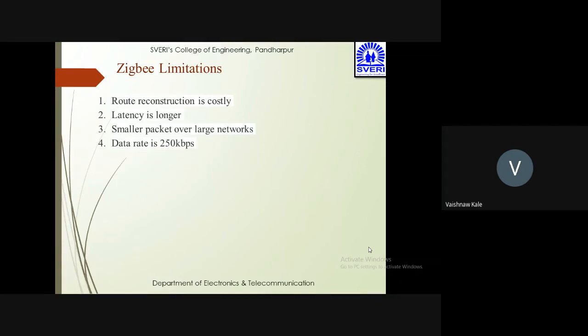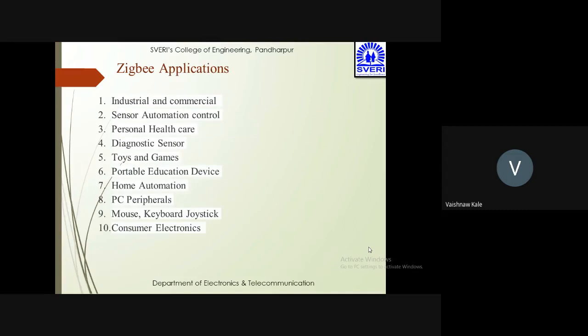So Zigbee applications: you can see the applications are industrial and commercial, sensor automation control, personal healthcare, diagnostic sensors, toys and games, portable education devices, home automation, PC peripherals such as mouse, keyboard, joysticks, and consumer electronics.